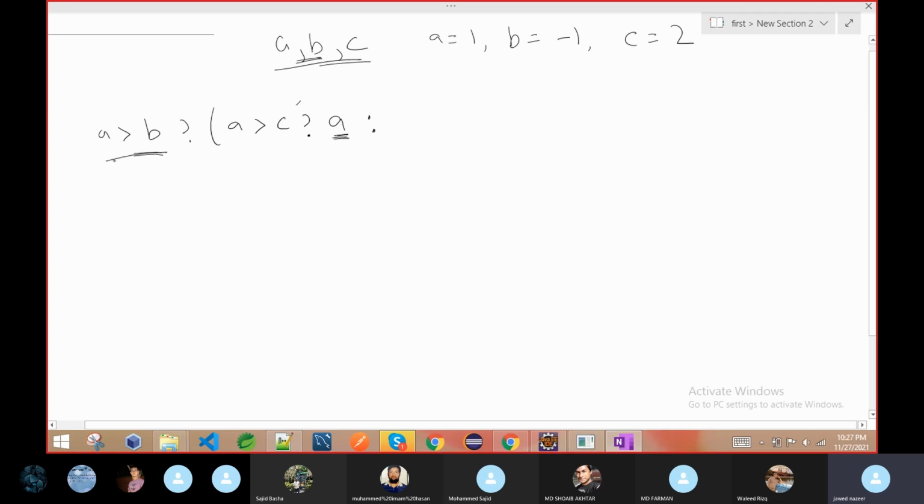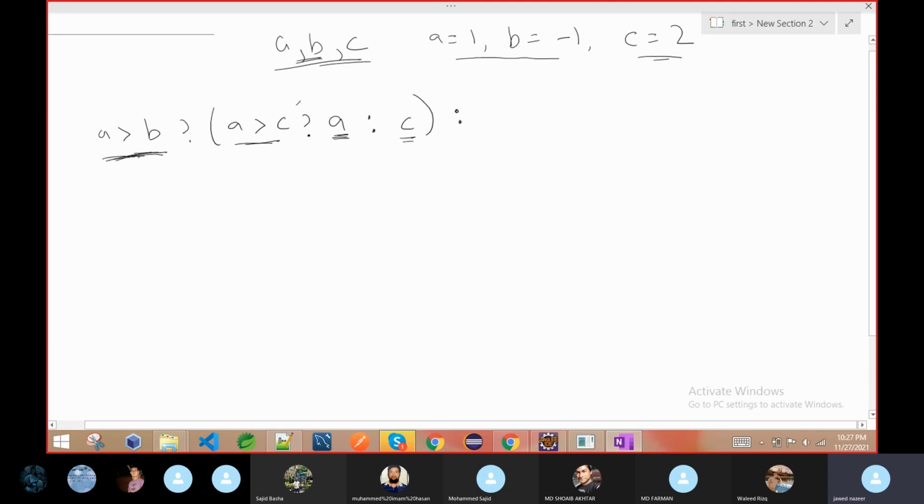Now suppose this condition is true, a is greater than b. See here, a is greater than b. If this condition is true, but it came here, then this condition is false, means c is greater than a. Then what is its meaning? Which is greatest? C is greatest. How? A is already greater than b, and a is not greater than c, means c is greater than a and a is already greater than b. So by default c is greater than b also, so c is the greatest. That's why we wrote this one.